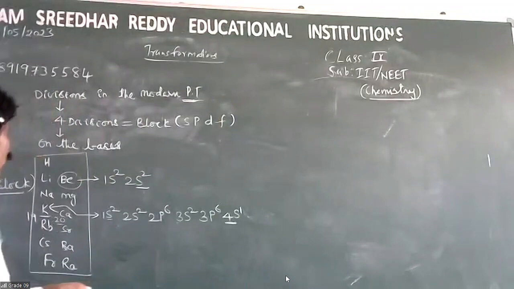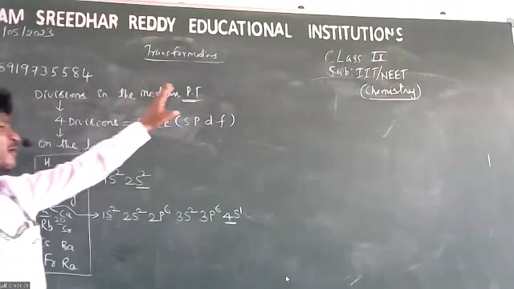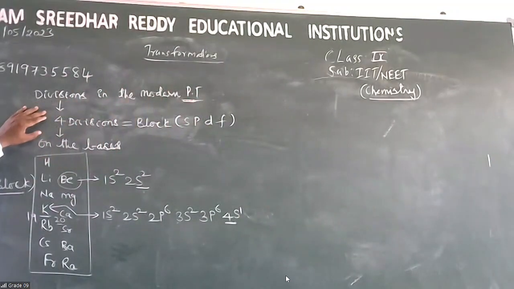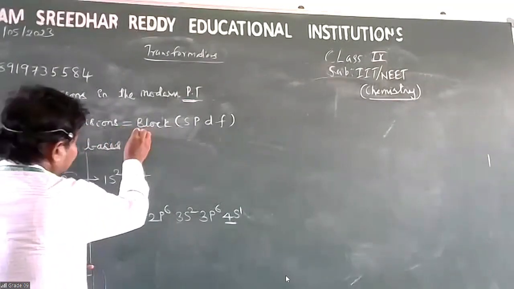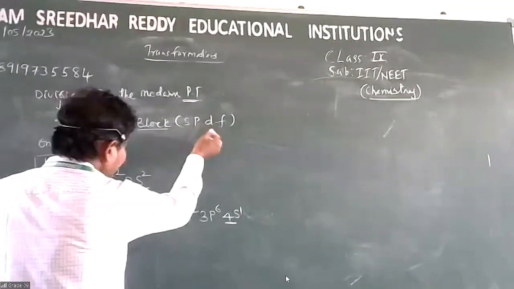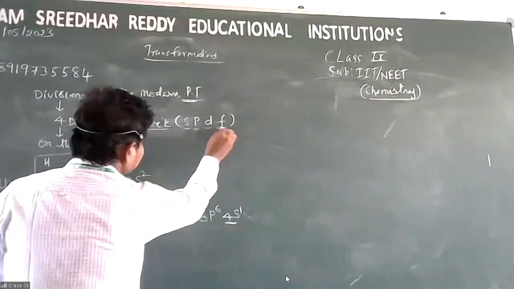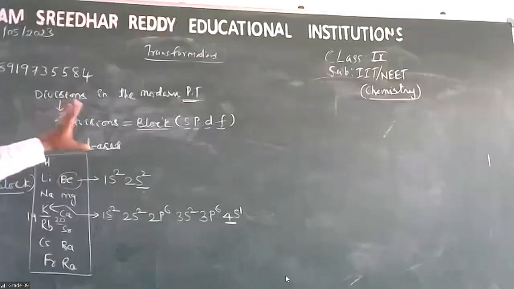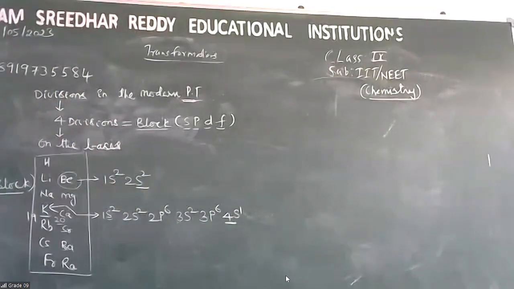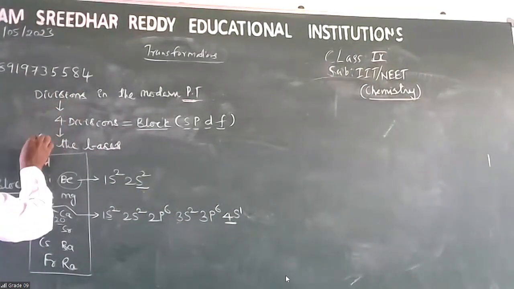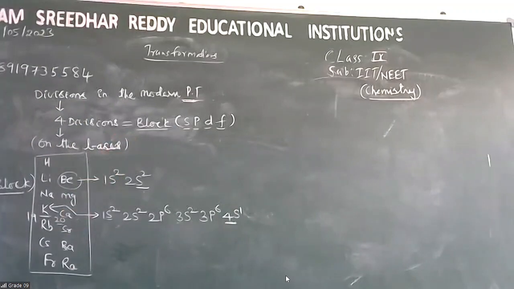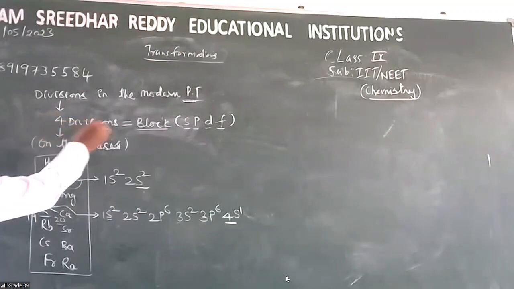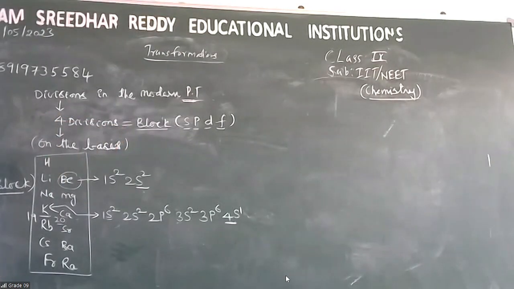Note down this. Divisions in the modern periodic table. How many divisions? 4 divisions. Each division is called what? Block. What are those 4 blocks? S, P, D, F. Very briefly, I wrote on the board. Now, how did the periodic table divide into divisions?